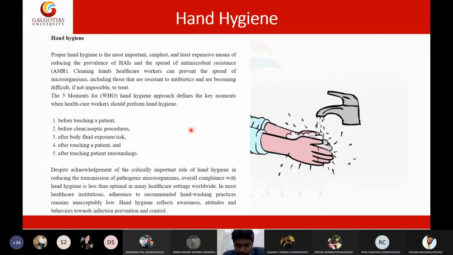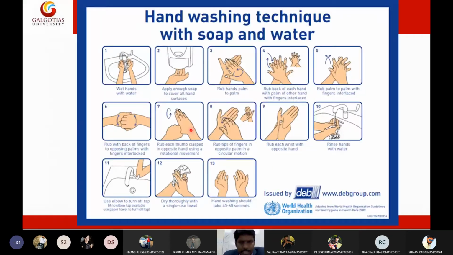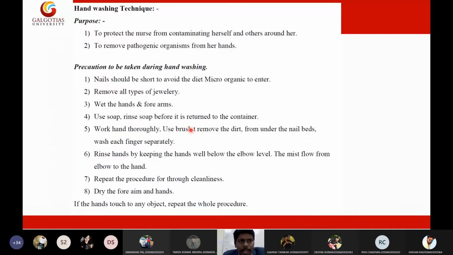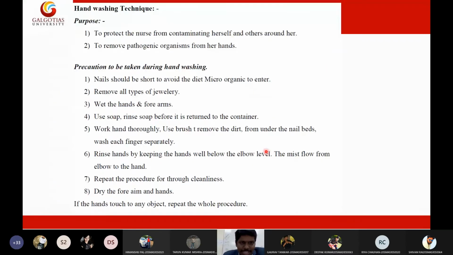So proper hand hygiene protocols will minimize the transmission of cross infection to the patient. Other than hand hygiene procedures, I have given elaborated notes for washing hands. You can read them by yourself, including the purpose of hand washing and precautions to be taken during hand washing. So this is the procedure of washing your hands.